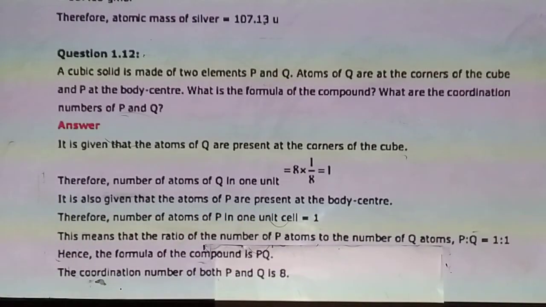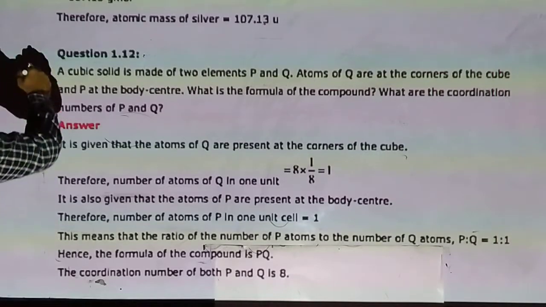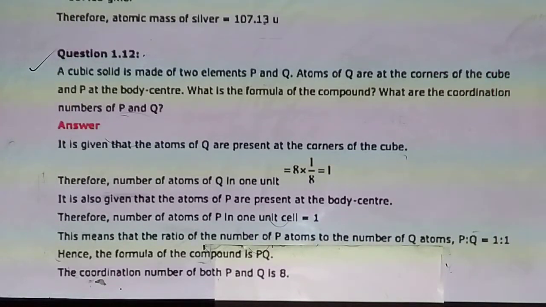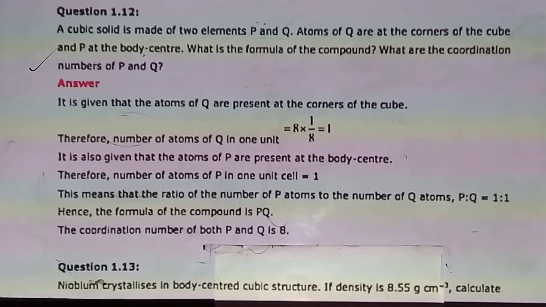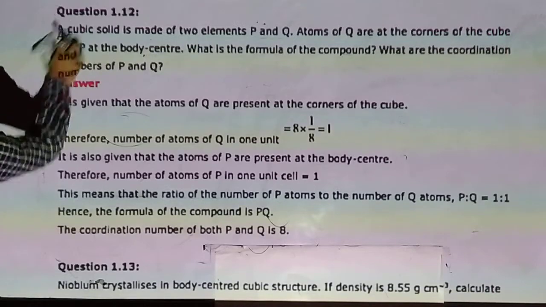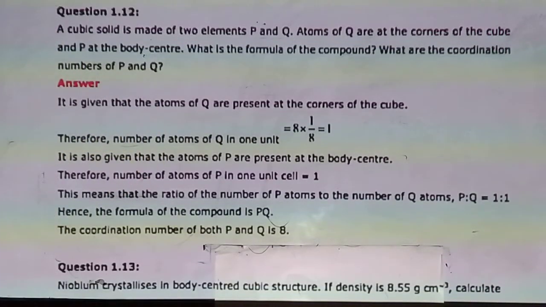Now most MP question 1.12. A cubic solid is made of two elements P and Q. Atoms of Q are at the corners of the cube and P at the body center. What is the formula of the compound? What are the coordination numbers of P and Q?